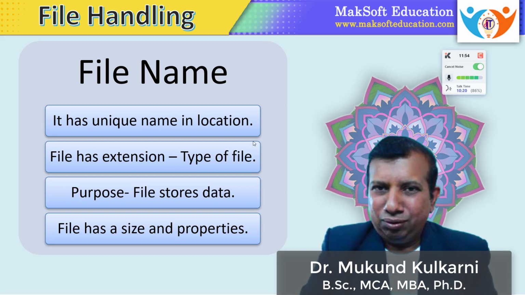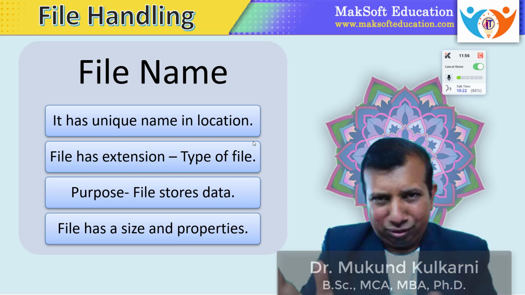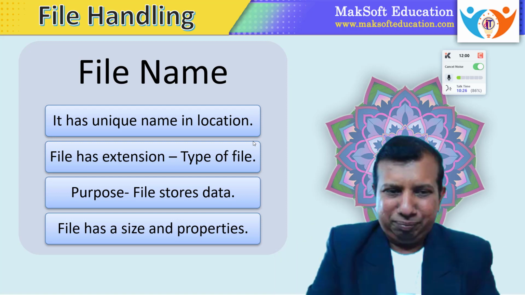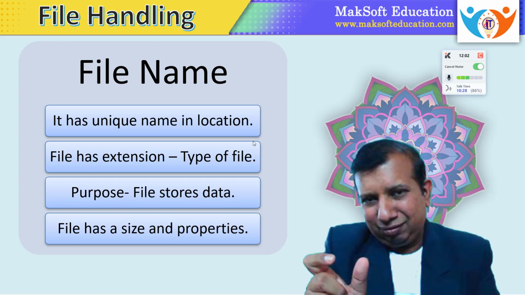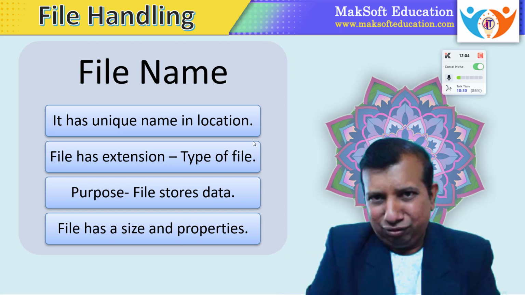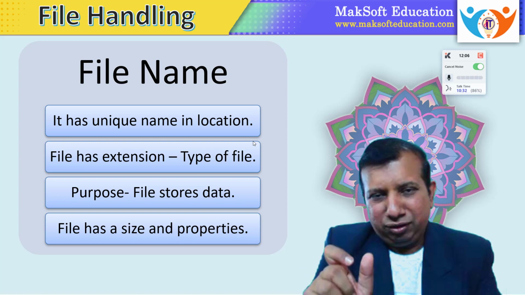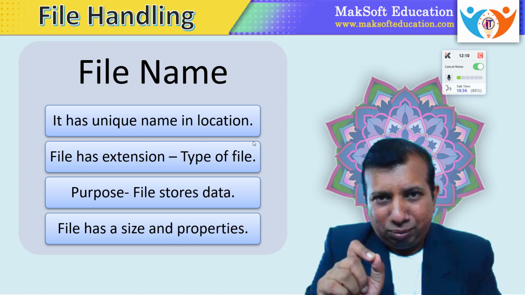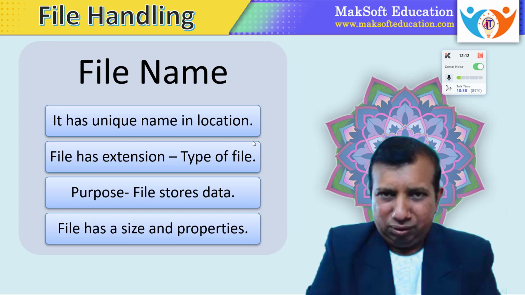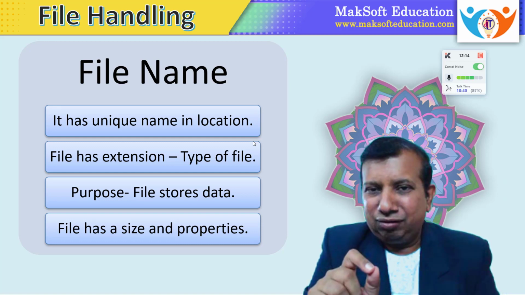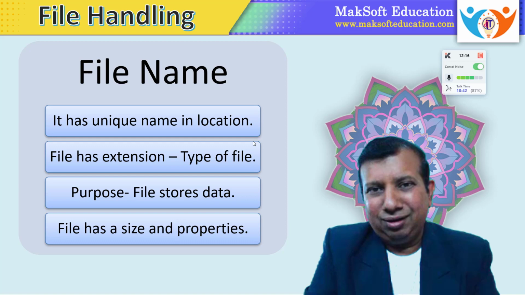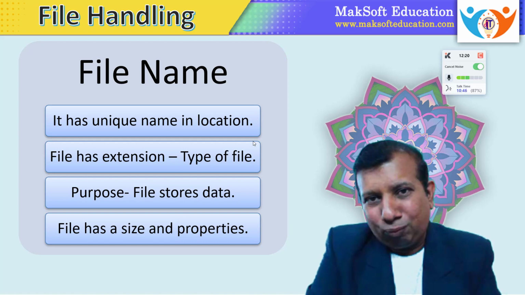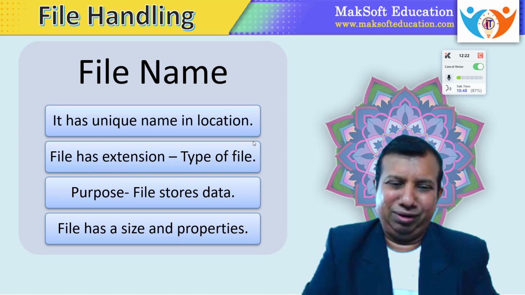We can have the same file name at a different location, that is possible, but at one location we cannot repeat a file name. Every file has a name along with an extension. Now the extension is 3 or 4 letters given after the file name, preceded by a dot. The file extension will decide the type of file, the nature of the file.